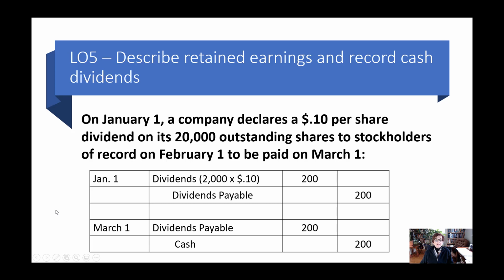All right, so let's see how this looks in the form of journal entries. On January 1st, the company declares a 10 cent per share dividend on its 20,000 outstanding shares to stockholders of record on February 1st, to be paid on March 1st. So January 1st is our declaration date, February 1st is our date of record, and March 1st is our payment date. So remember I said on the declaration date we have a liability. So we're going to debit dividends.